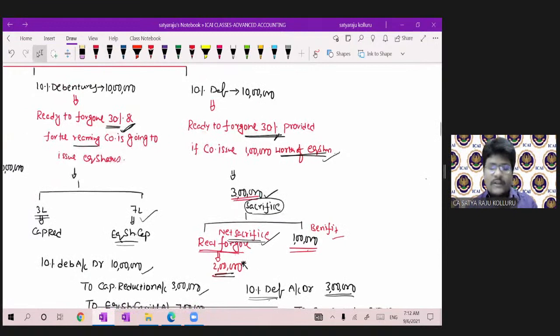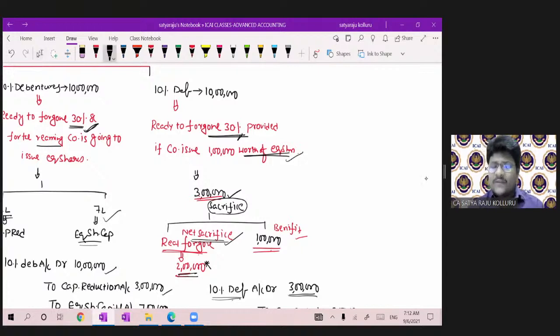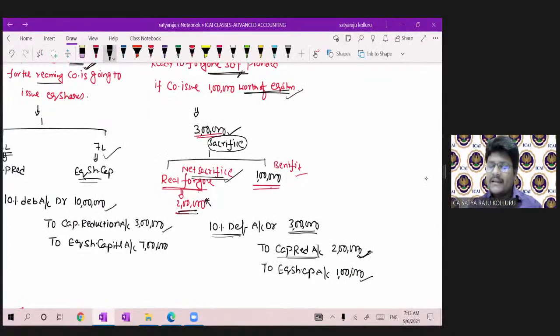Sir, what is the difference between the second scenario and the third scenario? In the second scenario, as a result of the forgoing, debenture holders are not expecting any single rupee. Here we are issuing the equity shares for the remaining 70% portion. But coming to the third scenario, they are sacrificing the 30%, but as a result, they are expecting 1 lakh. There is no discussion about the remaining 70%. There is only discussion about the existing 30% sacrifice. They are ready to sacrifice 3 lakhs. As a result, they are expecting 1 lakh. So that's why the net sacrifice made by the debenture holders was only to the extent of 2 lakhs. Such amount only you can transfer to the capital reduction account or reconstruction account.